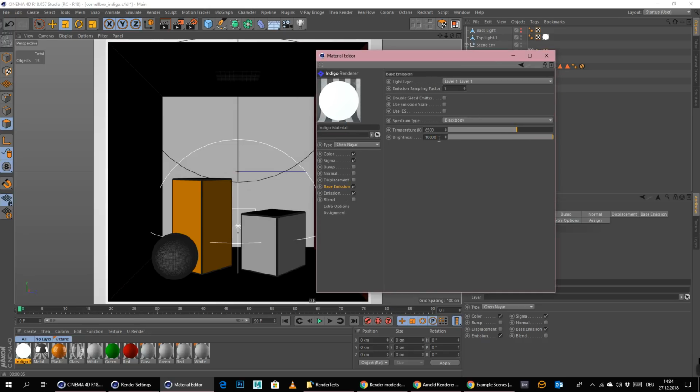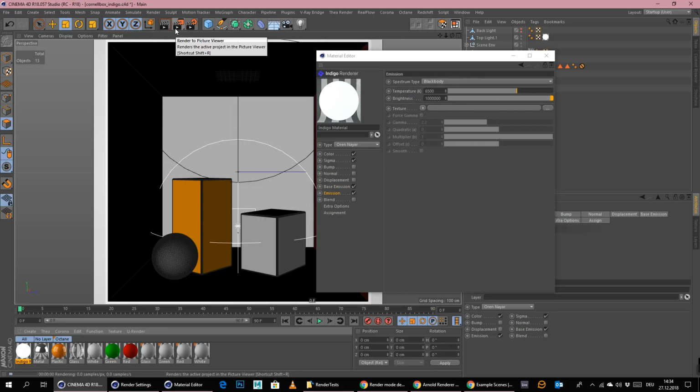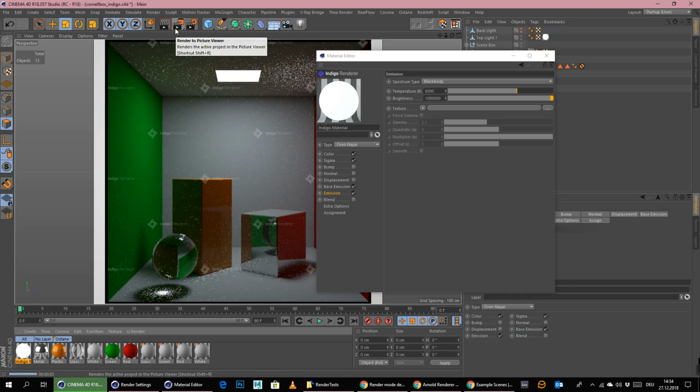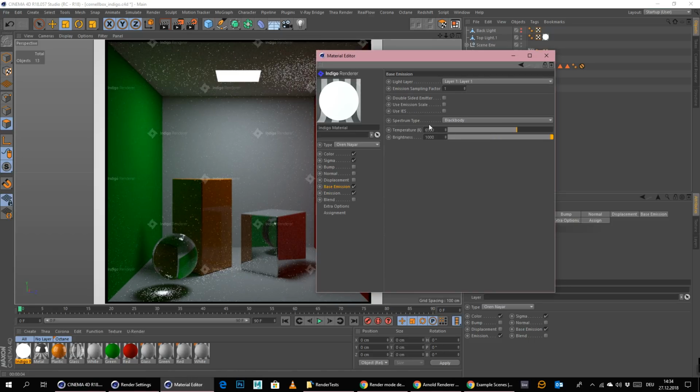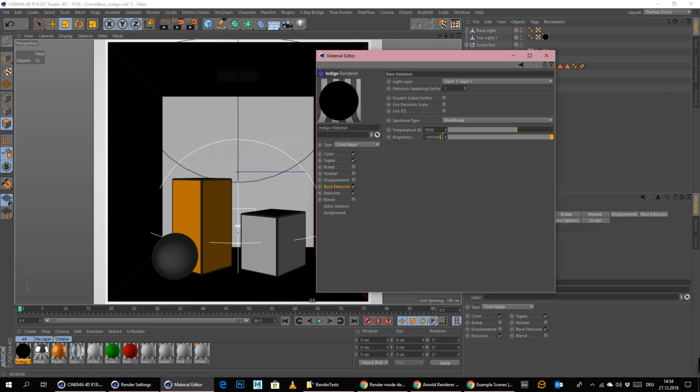Let's up the brightness as much as we can here. Okay, even though this gets now black, nobody knows why. Let's just give it 1000. And this is also really over bright. Let's see if that makes any difference. No, it does not. Let's try it again. Okay, this turns black. That's weird. Let's try it again.